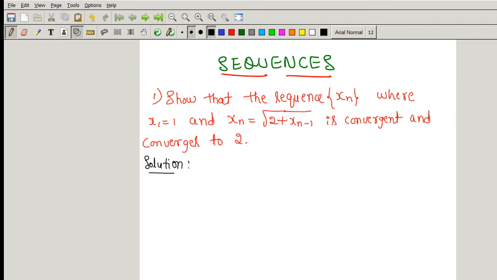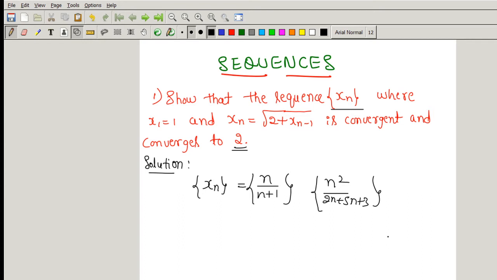So, the first question is, show that the sequence xn, where x1 is equal to 1 and xn is equal to root of 2 plus xn minus 1, is convergent and converges to 2. Suppose a problem is given like this: a sequence xn is given by xn is equal to n divided by n plus 1, or something like n square divided by 2n plus 5n plus 3, something like this type of problems.